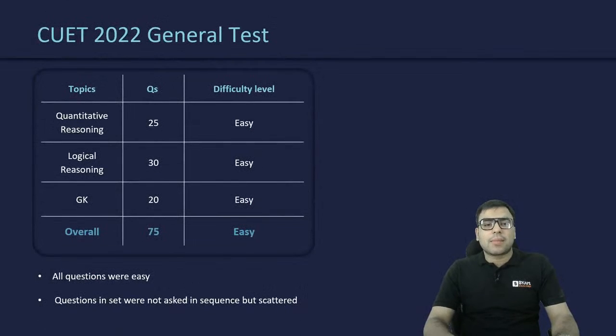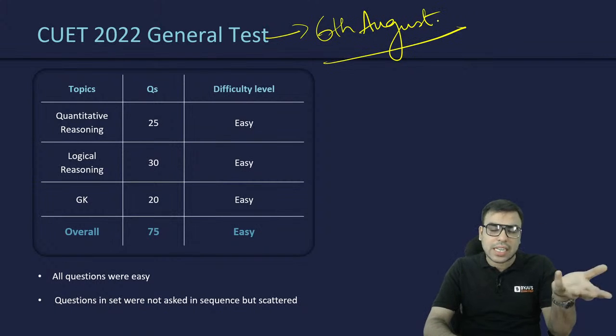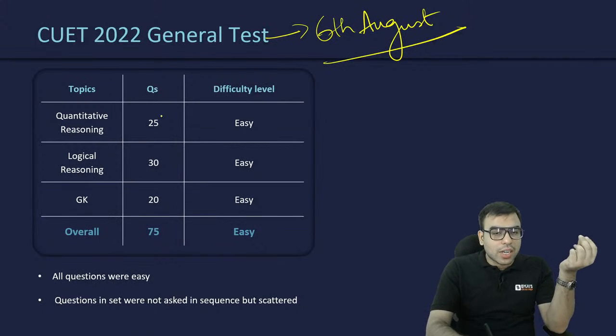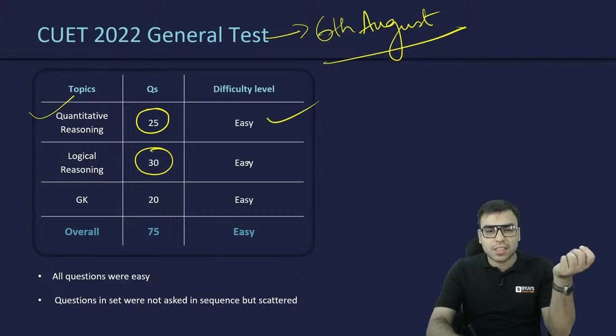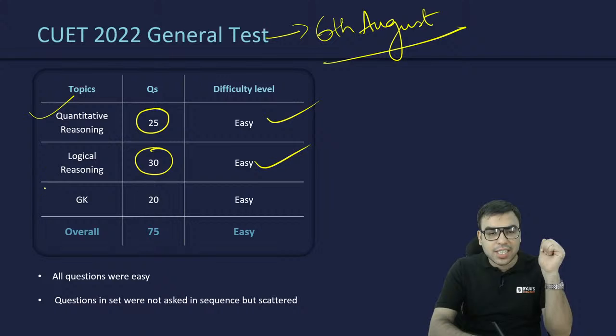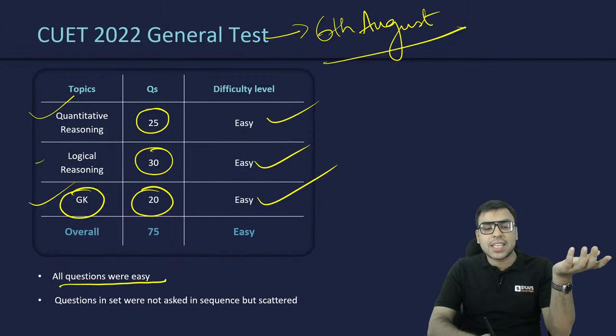Now let's discuss the CUET 2022 general test of 6th August, because on 4th August the general test did not happen because of technical glitches. On 6th August, the general test was like this: 25 questions from quantitative reasoning, and the questions were easier. Then logical reasoning, 30 questions, easy. Then the GK section, 20 questions, and the questions were easy. So you can say all questions were easy.